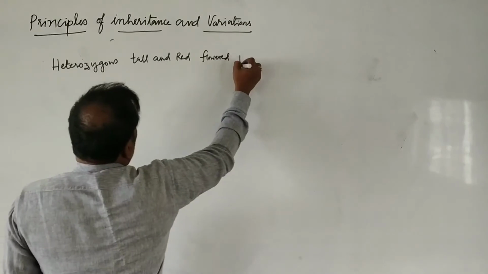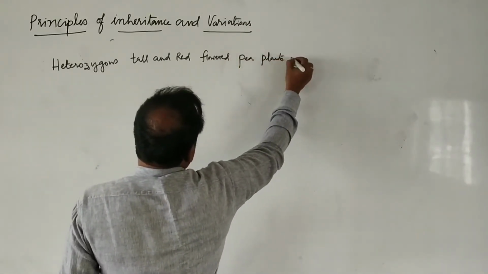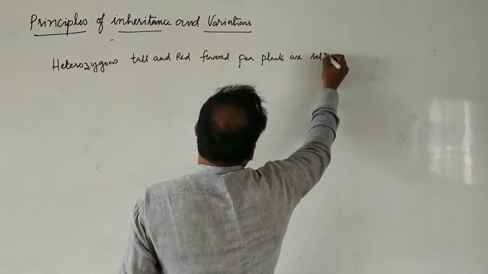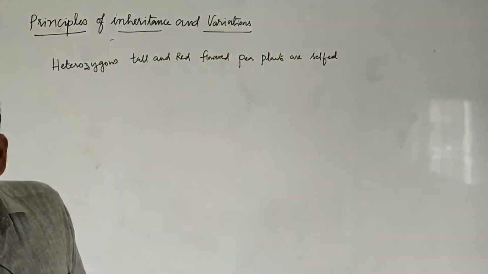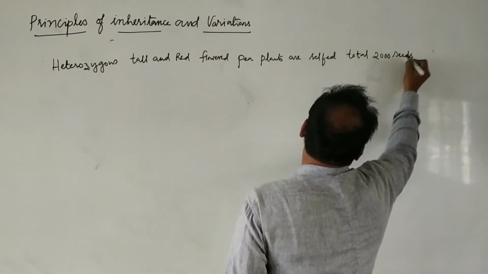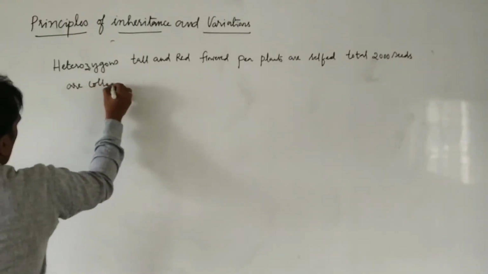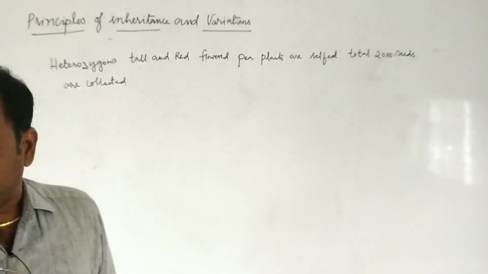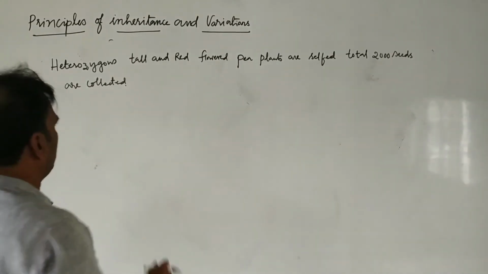What is the total number of seeds of both heterozygous plants?